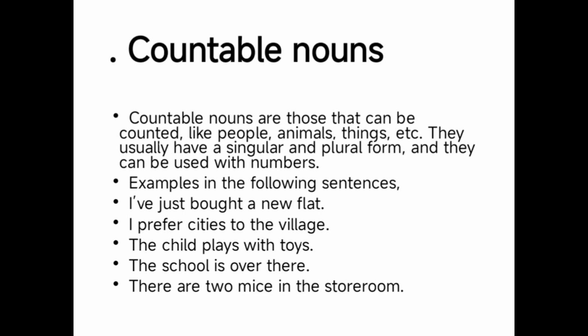The next kind of noun is countable nouns. Countable nouns are those words or nouns that can be counted. For example, people, animals, things, and so many others. They mostly have both a singular form and a plural form. They can be used with numbers. For example, one bag, two bags, three bags, one book, two books, three books, one mouse, two mice.